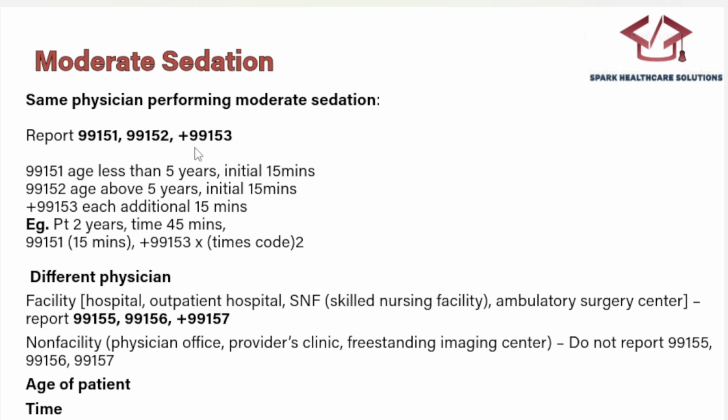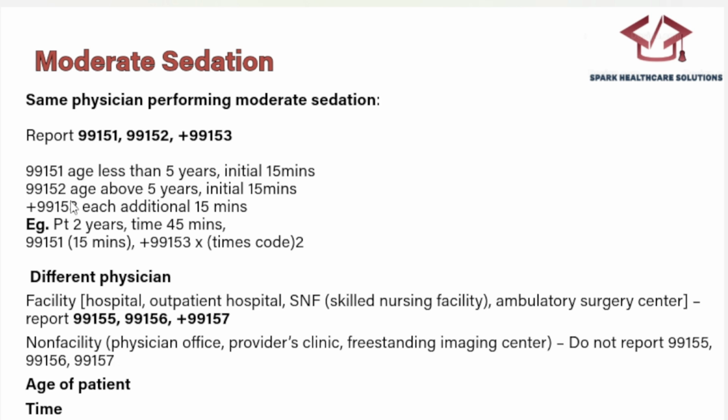And this is the add-on code 99153, for each additional 15 minutes. For example, if a 2-year-old patient is going for an endoscopy procedure, the same physician is administering moderate sedation, and the intra-service time is around 45 minutes. This is a 2-year-old, so we take the less than 5 years code 99151. In 151 we have the initial 15-minute time, so we take that. Out of 45, we have used 15, so for the remaining 30 minutes we should take the add-on code 99153.